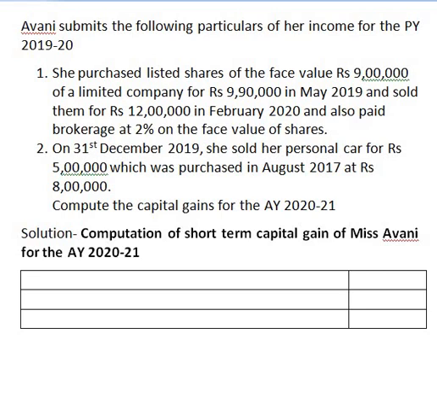And the second information is, on 31st December 2019, she sold her personal car for rupees 5 lakh which was purchased in August 2017 at rupees 8 lakh. Compute the capital gains for the assessment year 2021.